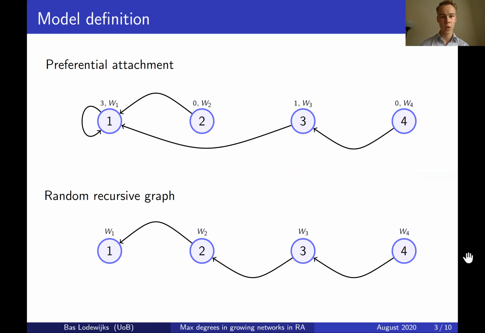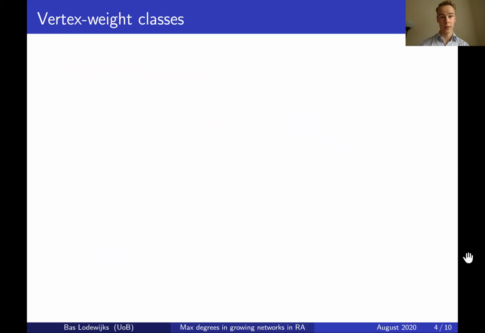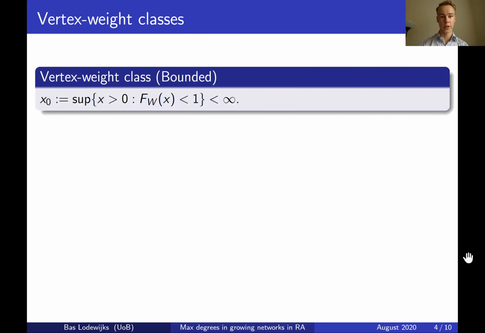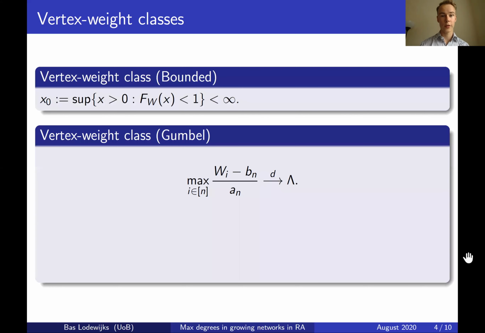Before we can talk about how the maximum degree in these graphs behaves, we first need to talk a little bit about the random environment, and specifically how we can classify this into different groups that will yield different behavior. So the first class of vertex weight distributions is the bounded class, which consists of all distributions with a bounded support. Then there is the Gumbel class, which is closely related to the Gumbel maximum domain of attraction, and consists of all distributions in the Gumbel maximum domain of attraction that also have an unbounded support.